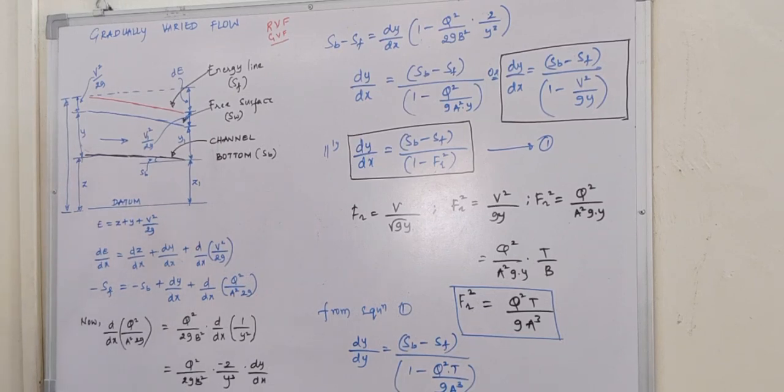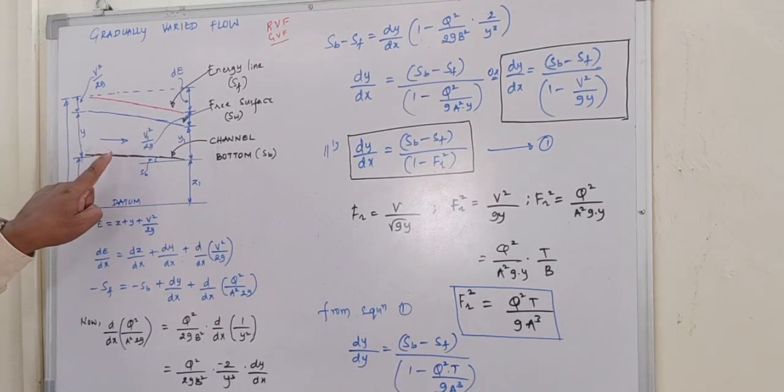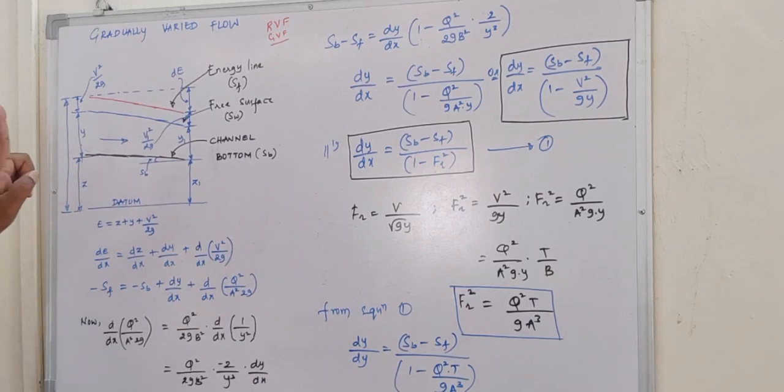A prismatic channel means the channel boundaries are not going to change with respect to space and time. The prismatic channel is one whose boundary is fixed and does not change with respect to time and space. This is the first assumption.